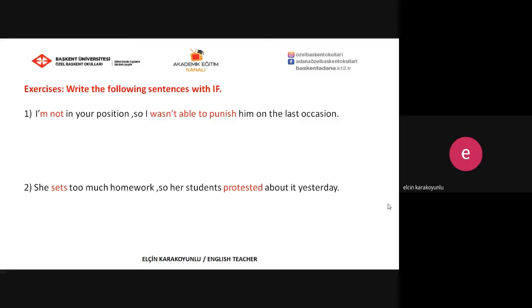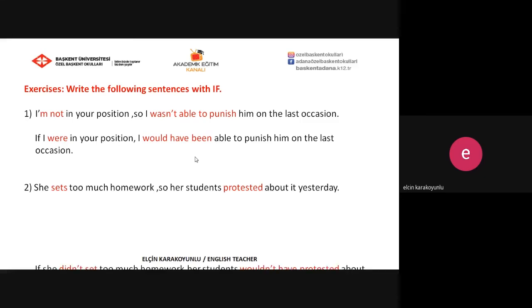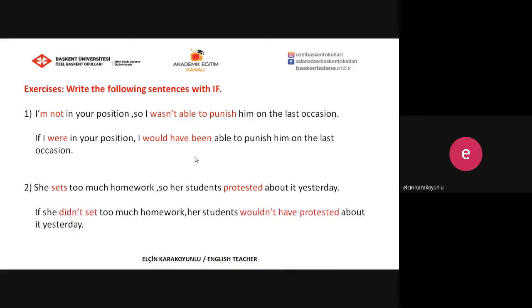Let's check the first sentence. If I were in your position, I would have been able to punish him on the last occasion. As you see, this time we use second conditional in the if clause part to talk about the hypothetical present. And in the main clause part, we use third conditional to talk about the past result. And the second one: if she didn't set too much homework, her students wouldn't have protested about it yesterday.